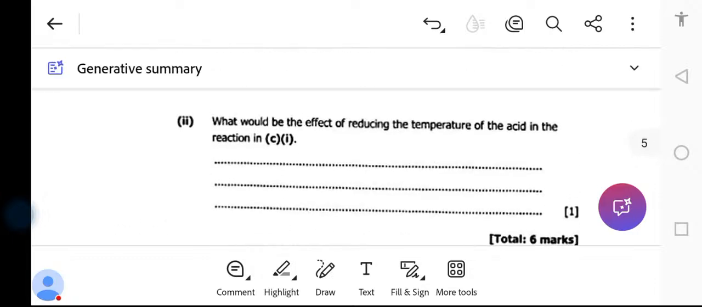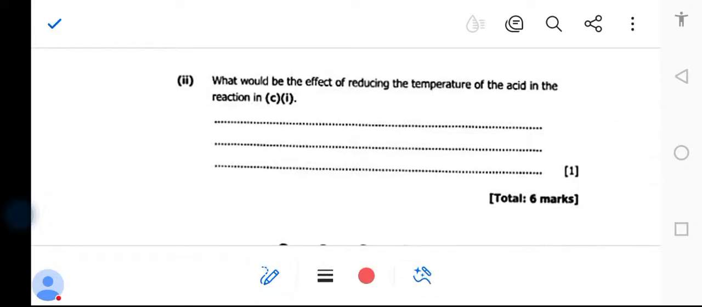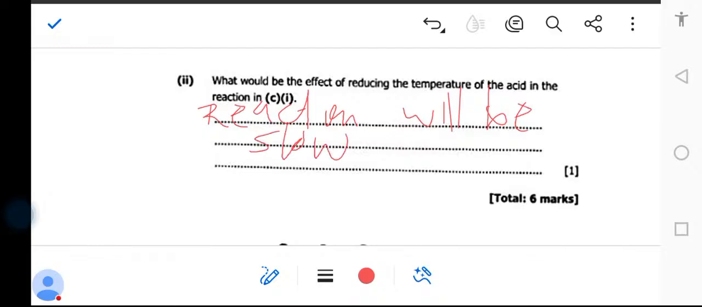What could be the effect of reducing temperature of the acid in the reaction? If you reduce temperature or heat, what will happen? Meaning the reaction will be slower. Okay, reaction will be slow. This is general: if you reduce the temperature, the reaction will be what? Will be slow.